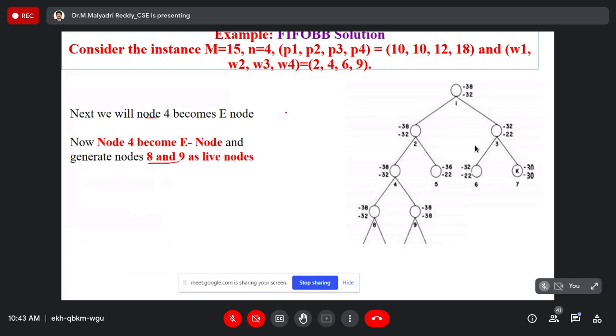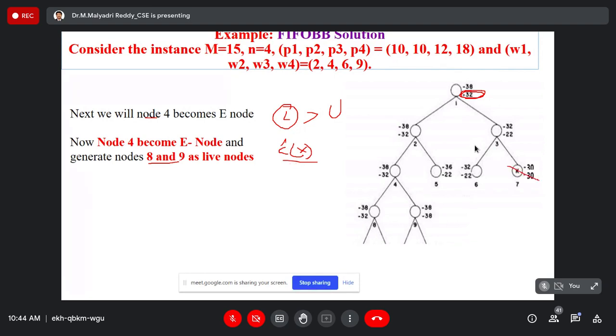Every time we need to check lower or cost function whether greater than or equal upper bound or not. Upper bound value is minus 32 only. Whenever exceed that limit, automatically we need to kill that value. But every time the value is need to check the lower boundary of each node. It is also called as cost function. I am saying lower boundary so you don't get confused, it is a cost function. Whenever this cost function exceeds the upper bound, simply kill that node.